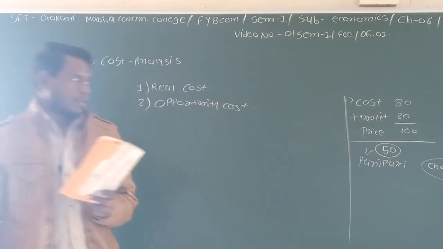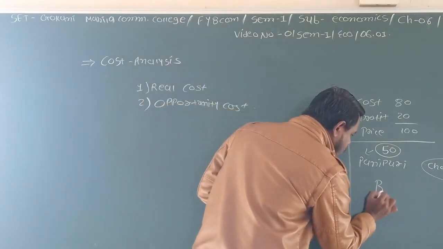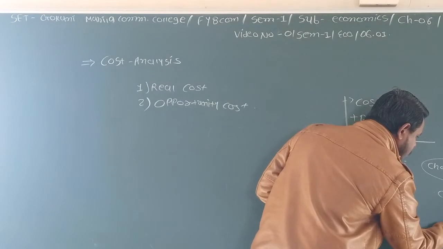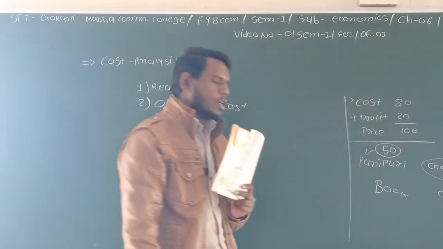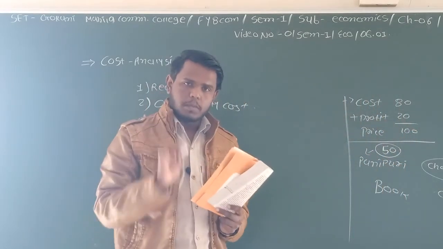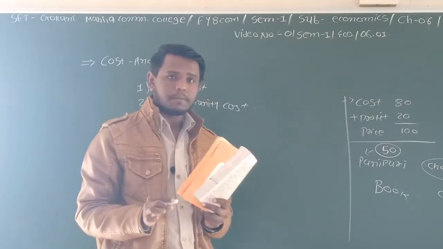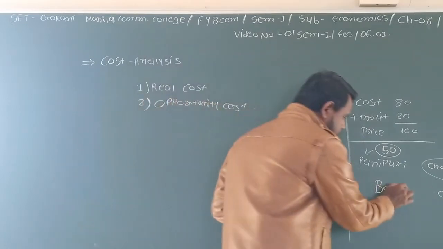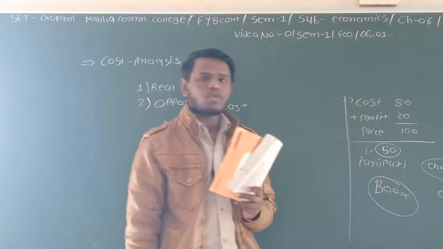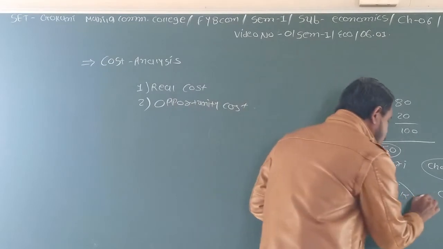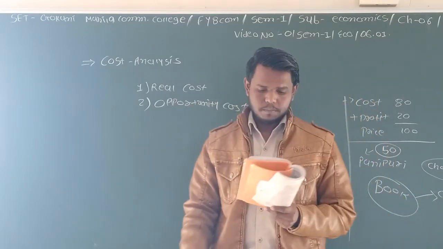So, say for example, he has books and clothes. At that time, if he has only limited money and from that money he can buy only one thing, so he chooses books. So, what is the opportunity cost of books? The opportunity cost of books is the cost of clothes.